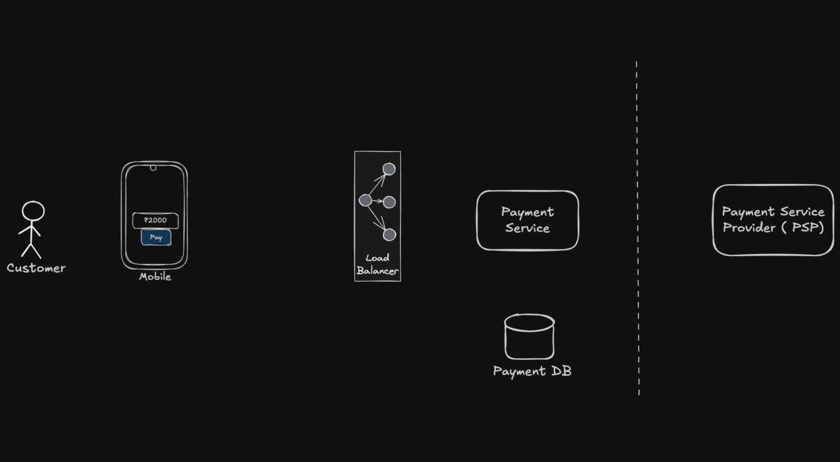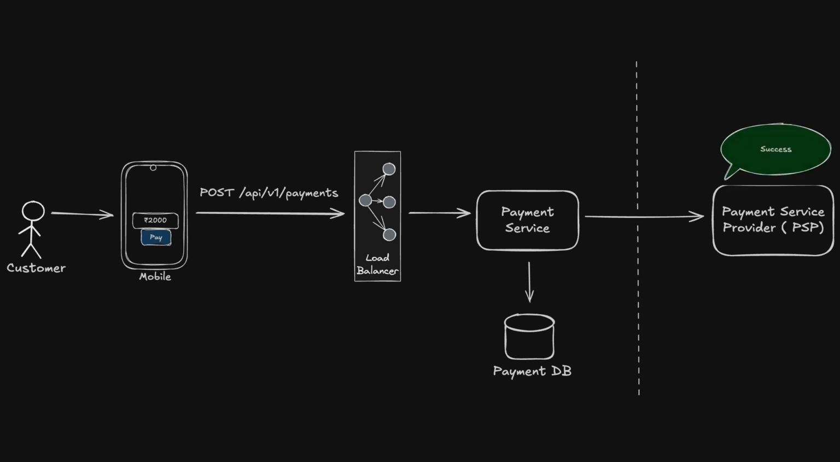The customer taps pay button in the application. The app sends a request to our payment service. The request contains things like order ID, amount, currency, and payment details. Our payment service validates the request, persists the request in the payment database, and sends it to our payment provider. The provider processes the payment and returns the result. Our service then returns the result back to the application.